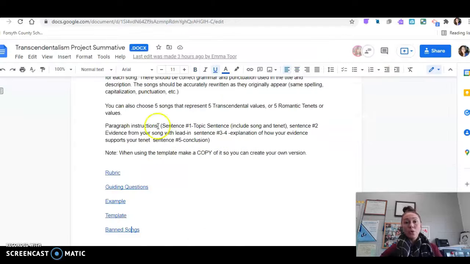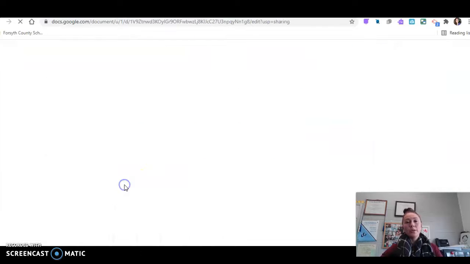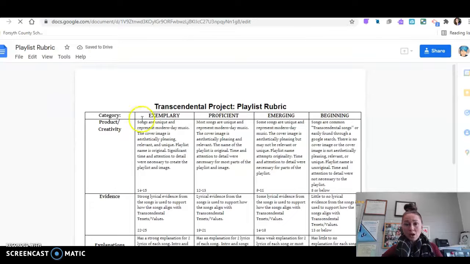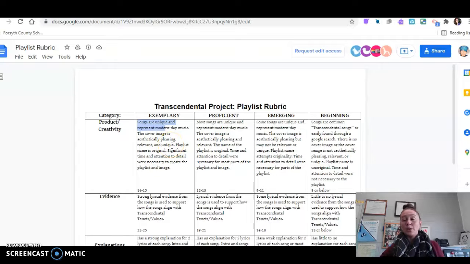But the goal, if you look at the rubric for this one, is for you to have unique songs. So here, if you want that A, your songs are unique. If your songs are repeated in other people's projects, both your project and their project are going to get dinged for this creativity points, because it's not very creative if you're all using the same songs. So I would say if you find a song that you like, or a song that you listen to, or an artist that you like, you probably want to use some of their songs that are not really popular, just because you want to try to get these most unique points.